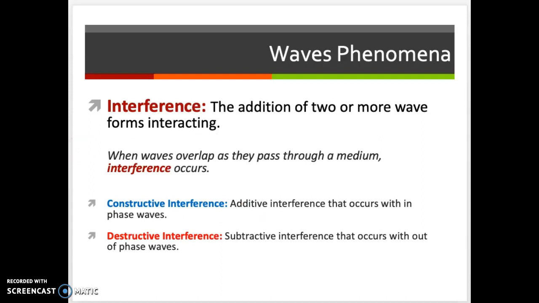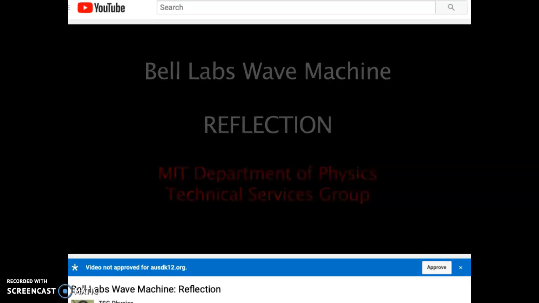All right, so today we're going to be talking about interference. What this means is that when there are two waves in the same place, they can add on to each other or they can subtract from each other. And I'll show you a video of this.